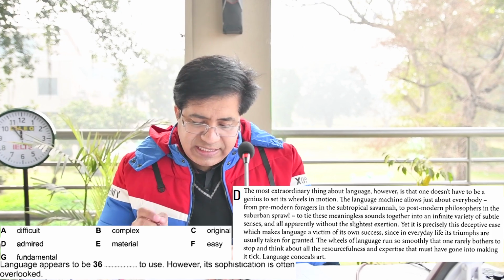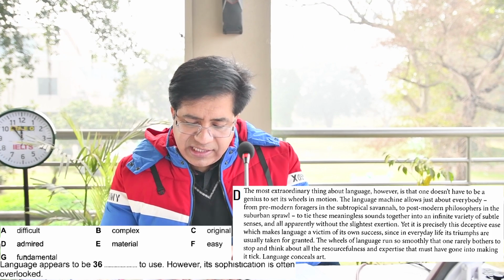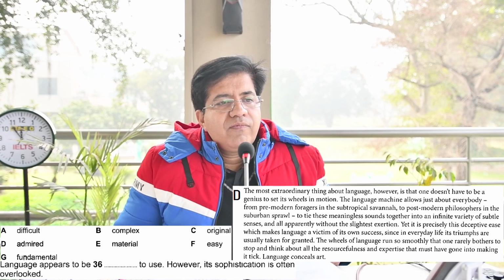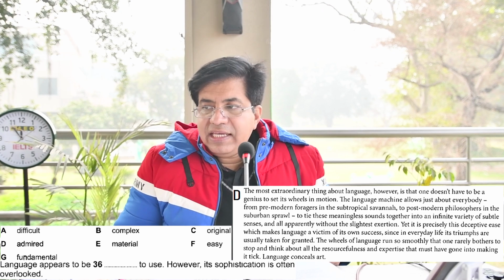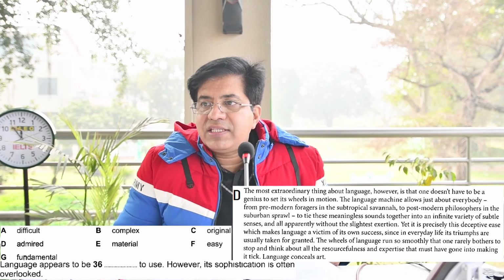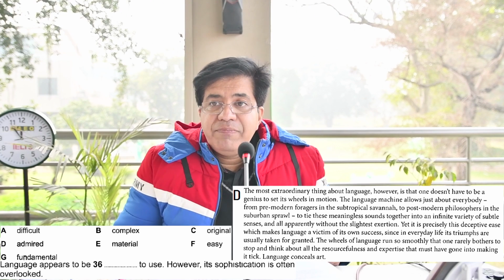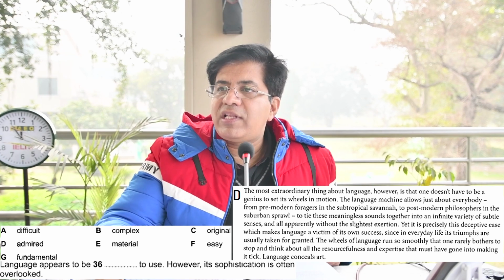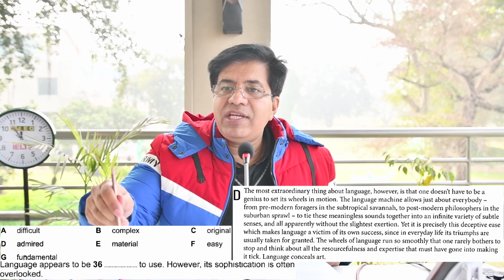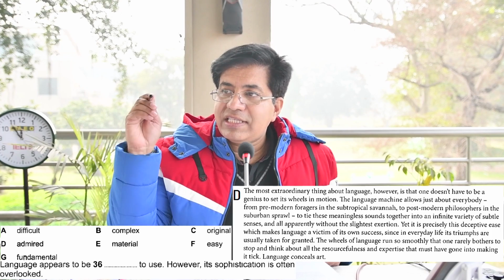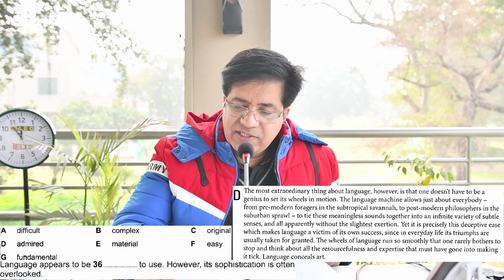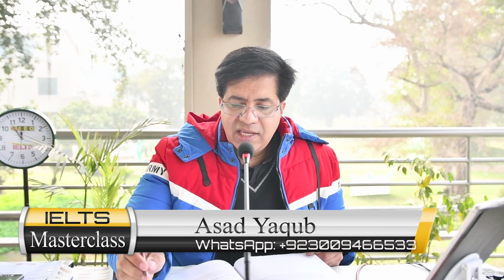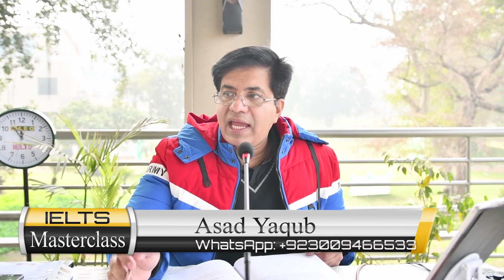Something which is easy. Now just focus without the slightest exertion and find a word for that. A, B, C, D, E, F, G, find a word without slightest exertion. It is F, means easy. For example, if I say, I have reached Royal Palm without the slightest exertion, it means I've reached here easily. So, for easy, they use the word without the slightest exertion. Okay? For 36, the right answer is F. 33, E, 34, G, 35, B, and 36, F.